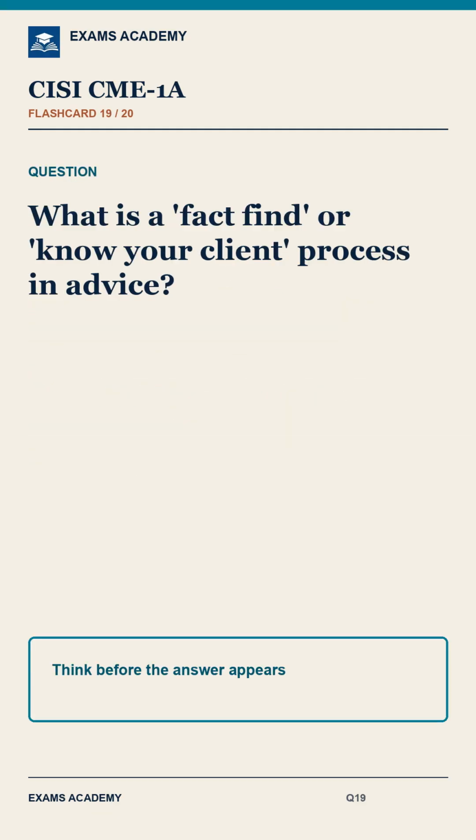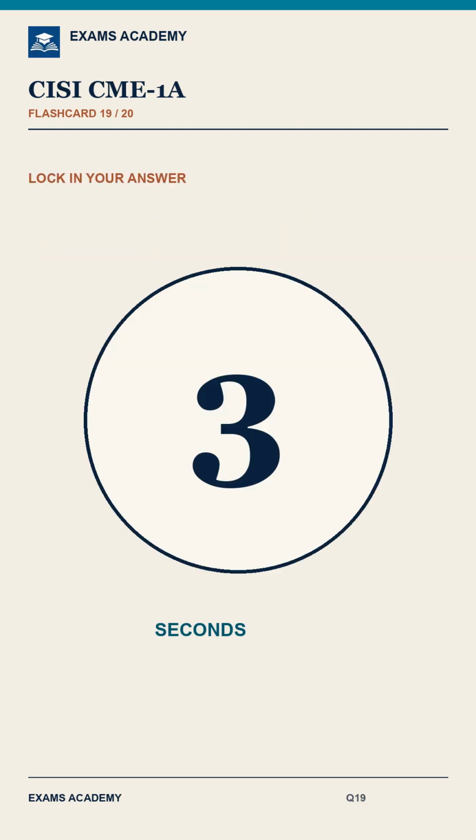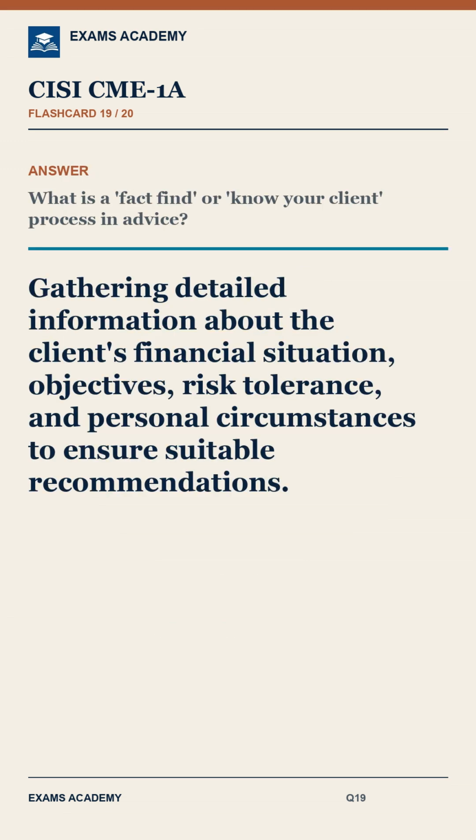Question 19. What is a fact find or know your client process in advice? Answer: gathering detailed information about the client's financial situation, objectives, risk tolerance, and personal circumstances to ensure suitable recommendations.